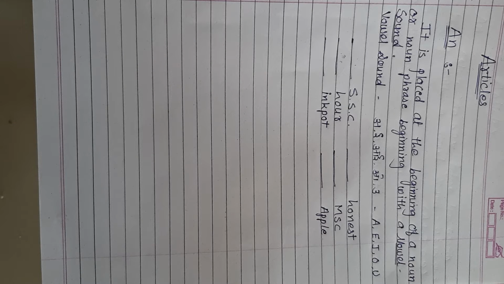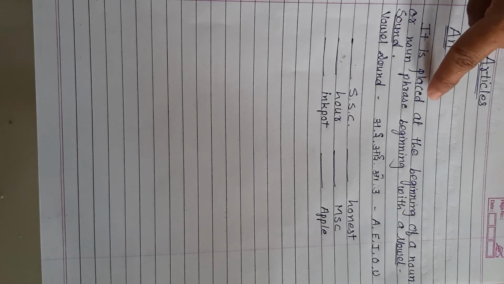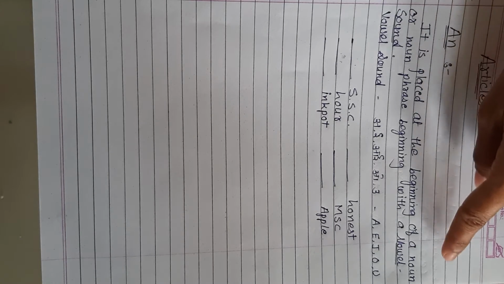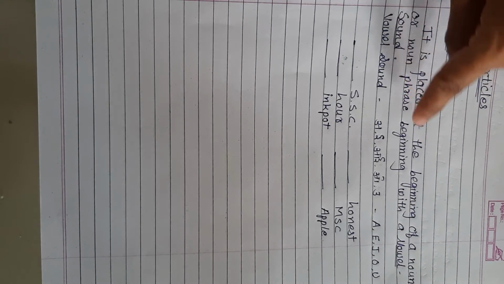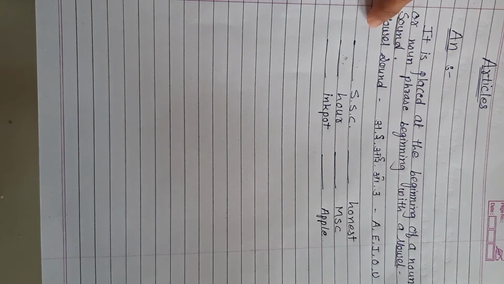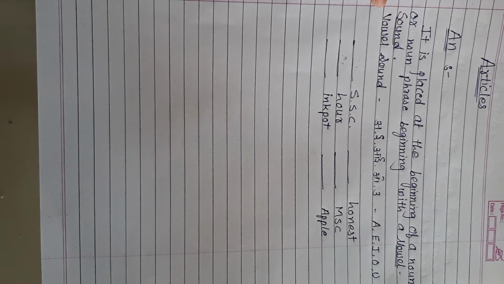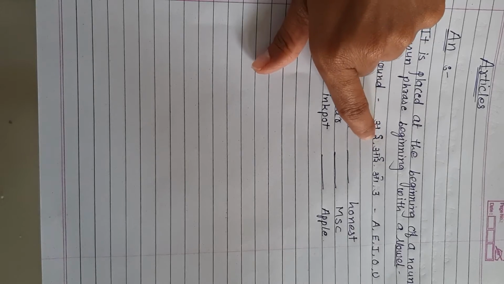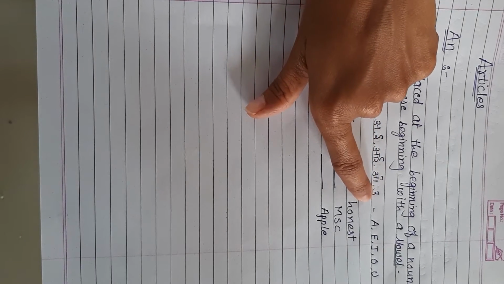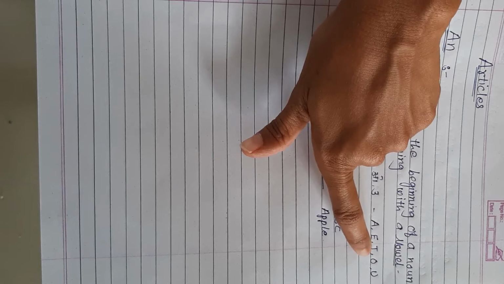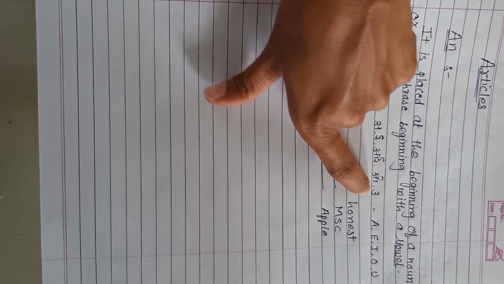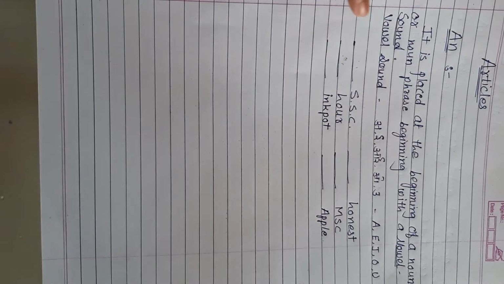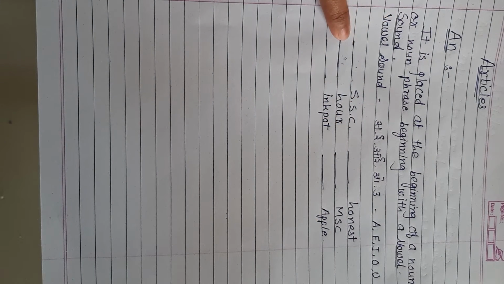Now you can write the definition of article an. It is placed at the beginning of a noun or noun phrase beginning with a vowel sound. And the vowel sounds are A, E, I, O, U in English. But U is pronounced differently in some words. So let's do some exercise of article an.